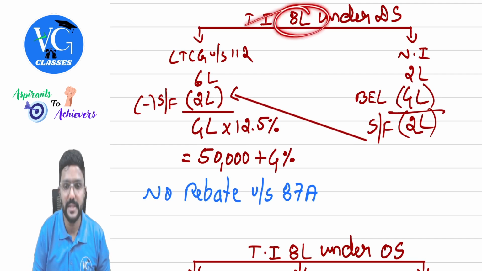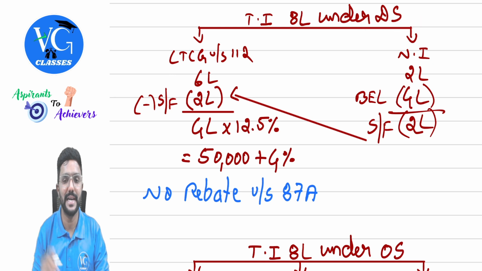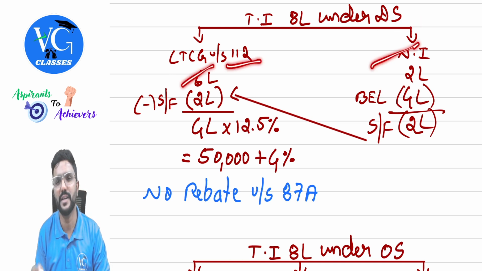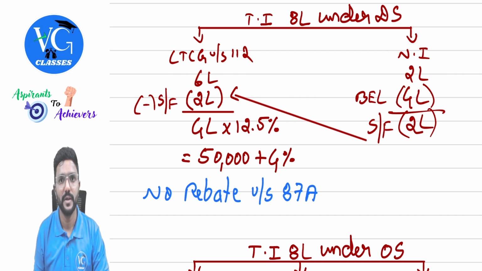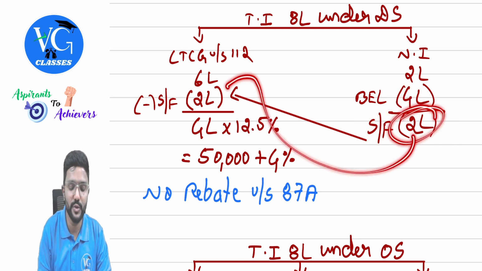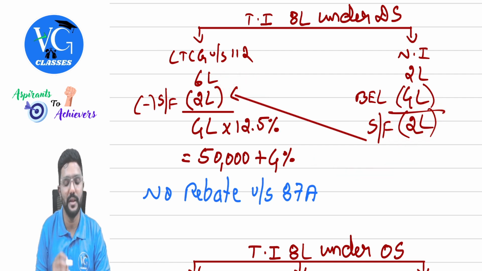Now, total income of an assessee, assume, is 8 lakh under the default scheme. DS stands for default scheme. In that, long-term capital gain under section 112 is 6 lakh. Normal income, which is taxable at normal rate, is 2 lakh. What is the basic exemption limit? 4 lakh. So there is a shortfall or unexhausted basic exemption limit of 2 lakh. Can you adjust this 2 lakh against long-term capital gain under section 112? Yes. Remaining is how much? 4 lakh into 12.5%. So the tax comes to 50,000 plus 4% cess.